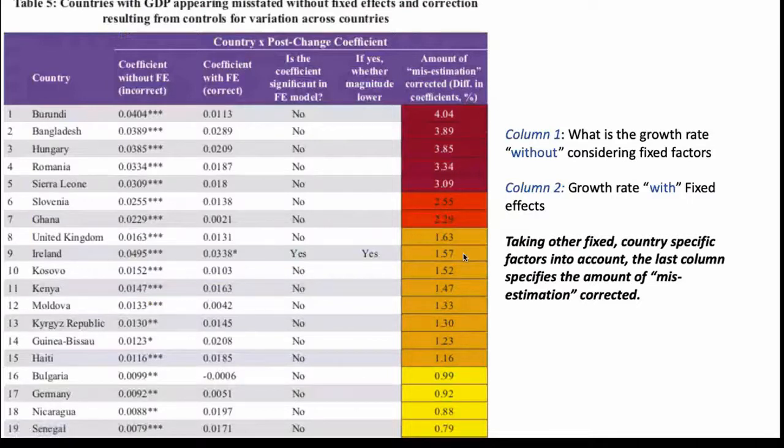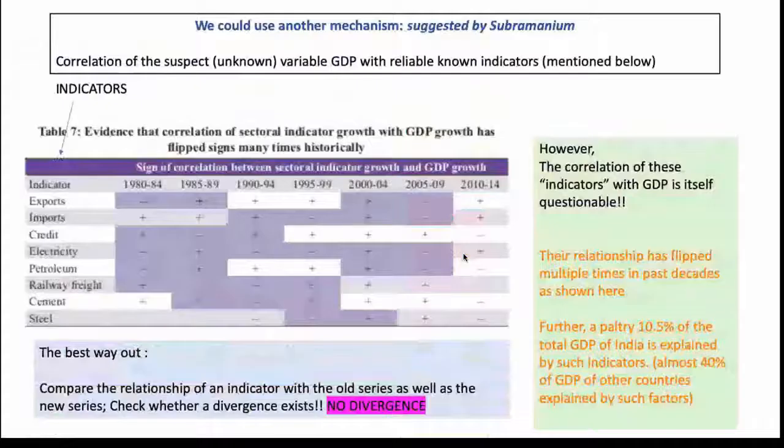So all we are saying is: do not rely wholly and solely on the DID model. The DID model does not consider fixed effects. And what are these fixed effects? They are just country-specific internal things which are unique to every country. The political, legal, and institutional establishments of each country, which create the investment climate for a country, are going to be different. So once you include country-specific fixed effects, all of this misestimation will prove to be baseless.